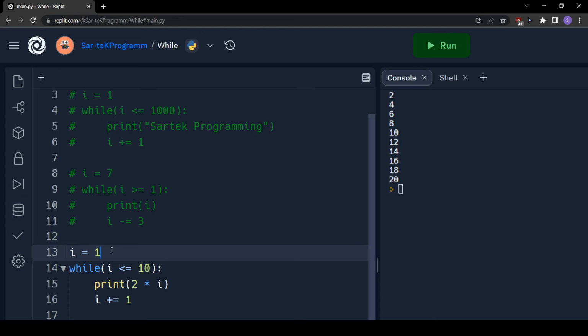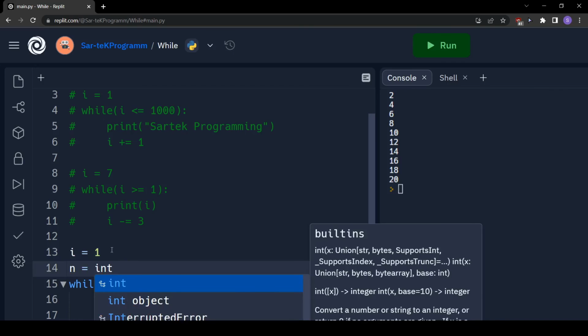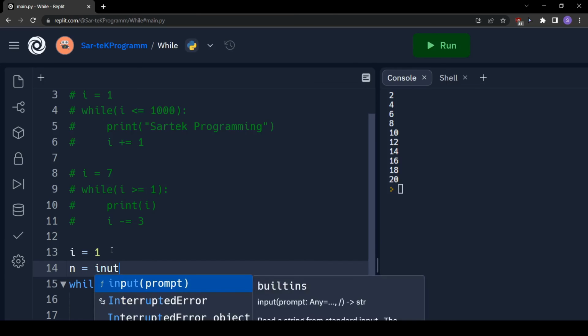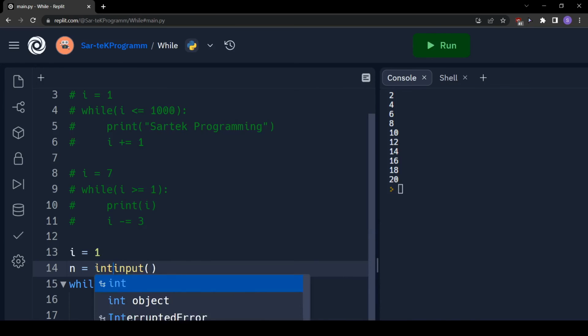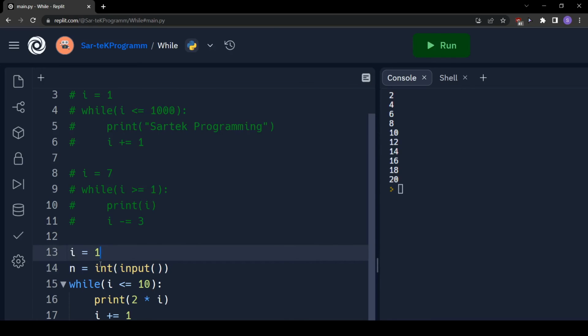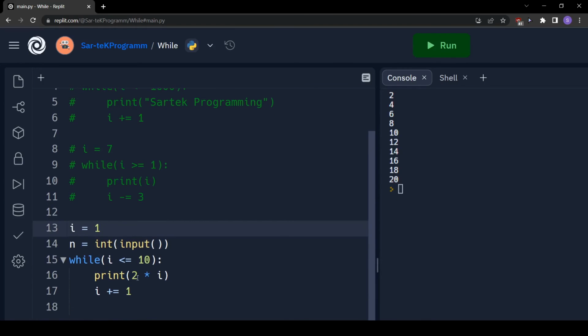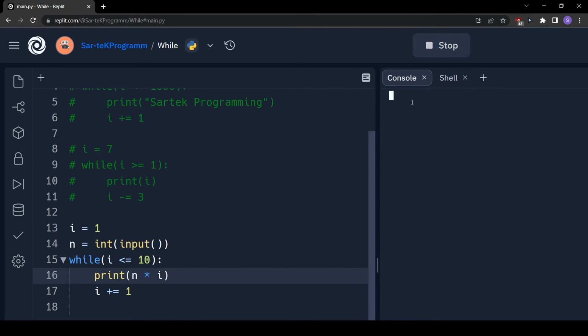And if I print this, we'll get multiplication table of 2. But now I want to change this program to print multiplication table of the number that user inputs. So what I will have to do is I will have to come here, I will have to take an input from user. And how do we take integer inputs? We write input and we wrap it inside int. So that's how we take integer input. Now we have n, and instead of 2 here we have to write n. So now if I enter 5, we will get multiplication table of 5.